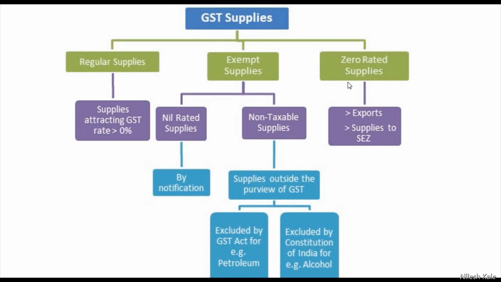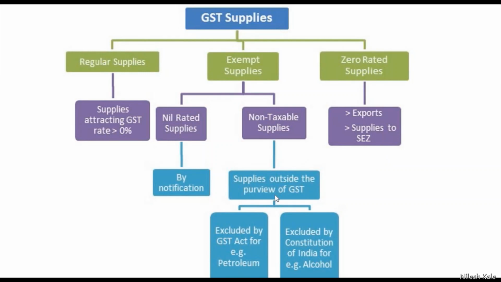Zero rated supplies are defined under the GST, saying that exports are called zero rated supply. Supplies to an SEZ unit or SEZ developer are zero rated supply. Over, this is the definition of zero rated supply. This is not equal to nil rated supplies. If you are getting confused, you need not panic. The next video to this video will be the difference between exempt supply, nil rated supply and zero rated supply. Please watch that video.